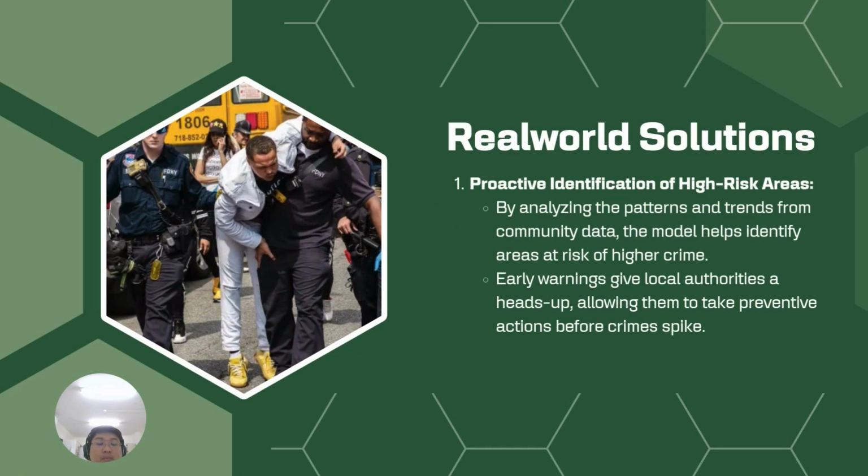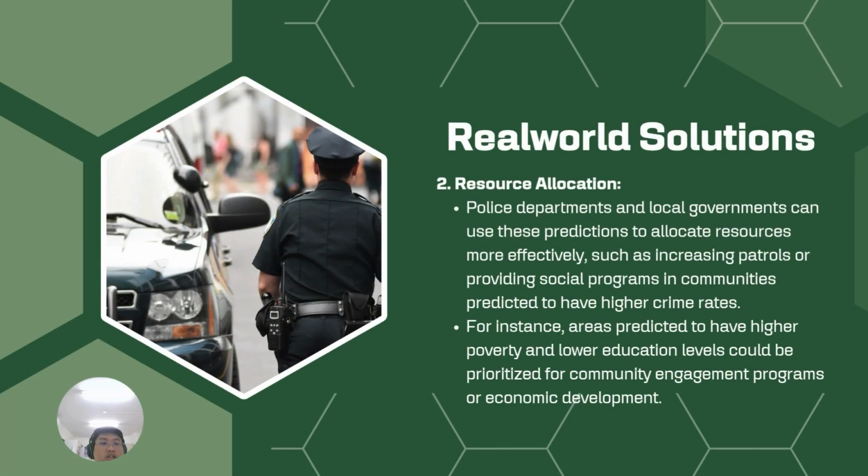And what is our application solution? First, proactive identification of high-risk areas. By using our application, we can analyze the patterns and trends of community data. Our model can help identify areas at risk of harm. We can provide early warnings to local authorities, allowing them to take preventive action before the crime takes place. Secondly, resource allocation.